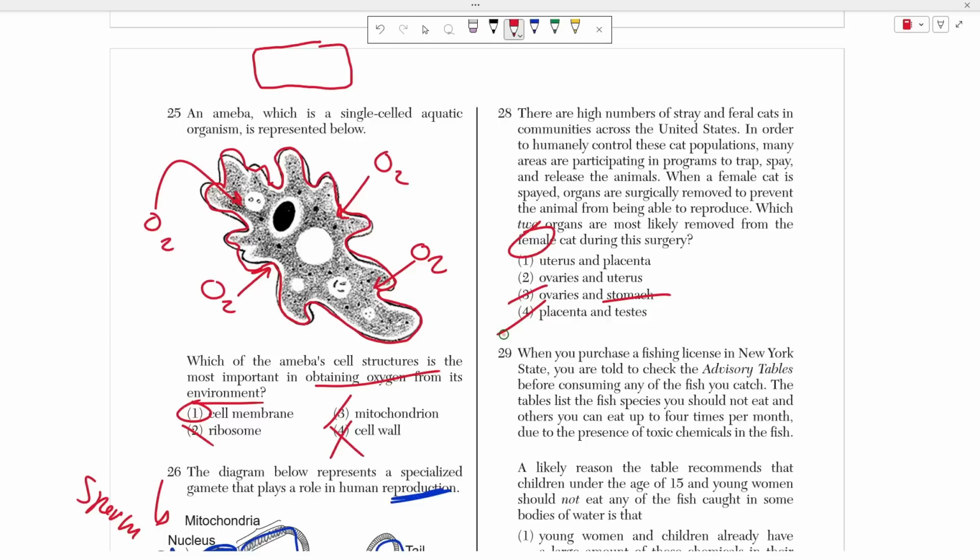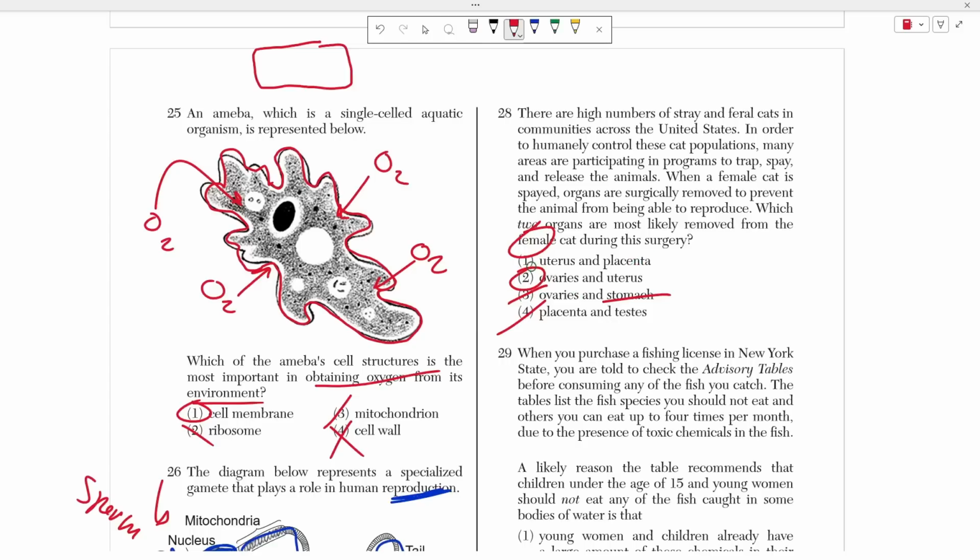Do females have testes? No. Females have ovaries. Ovaries are where the ovum or the egg are produced, and testes are in the males where the sperm are produced, right? If this is a female cat, it won't have testes, it would have ovaries. And finally, we're dealing with between ovaries and uterus, or uterus and placenta.